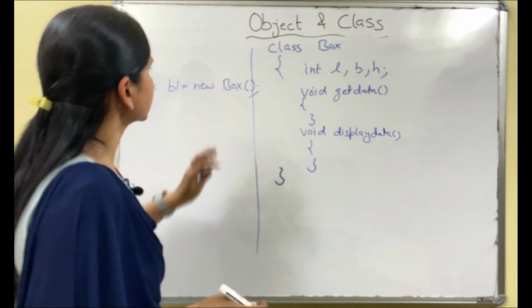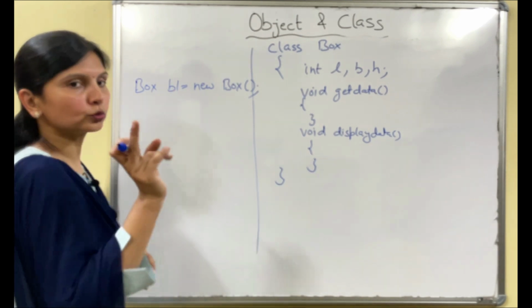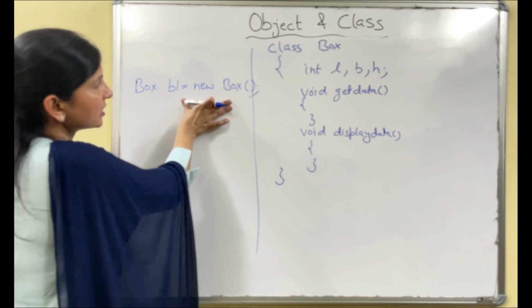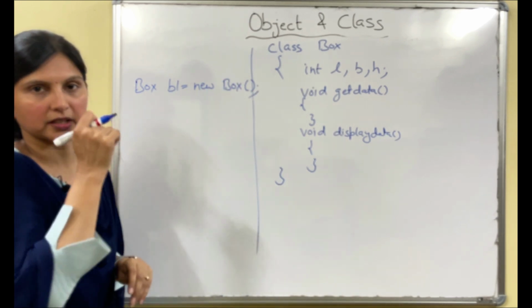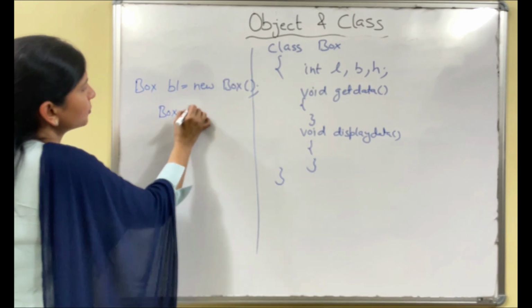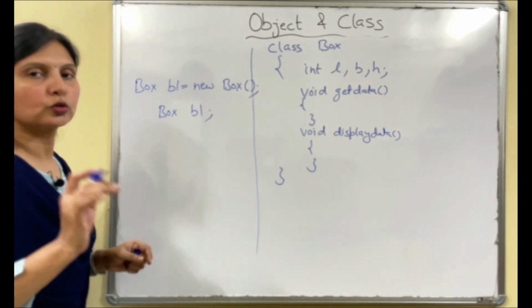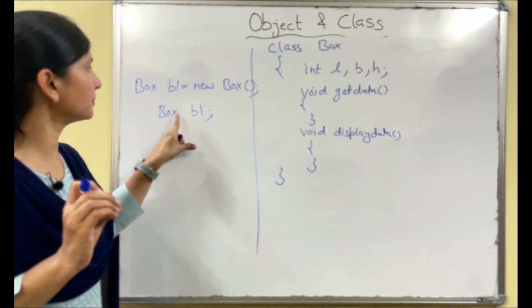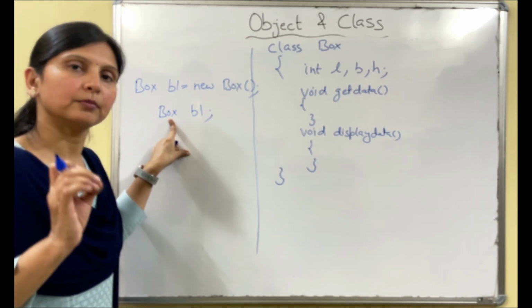If you see this statement, there are three things: declaration, instantiation and initialization. If I write Box b1, I have declared the b1 variable of which data type? Class type, Box type.